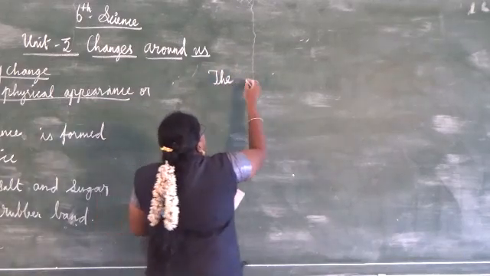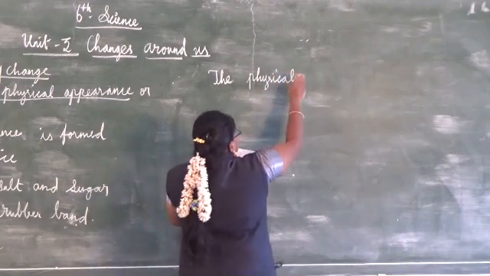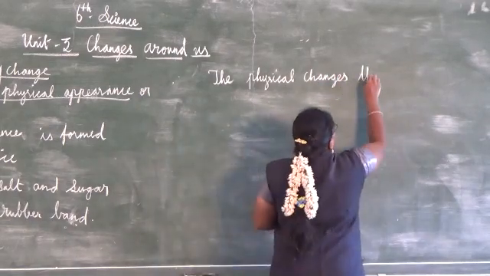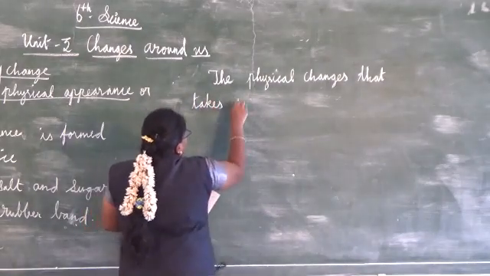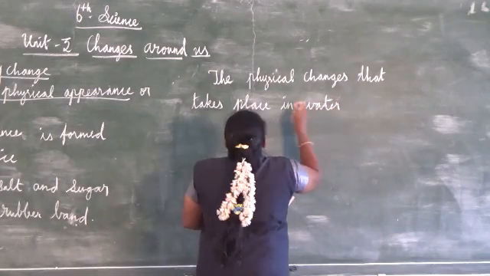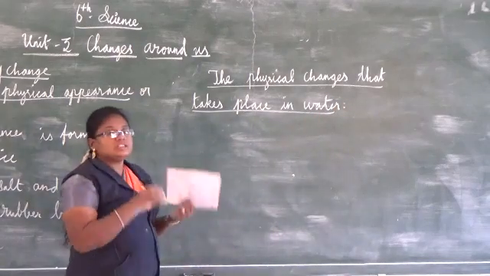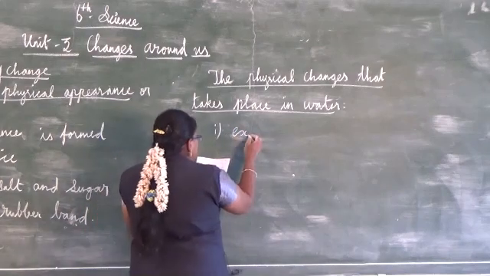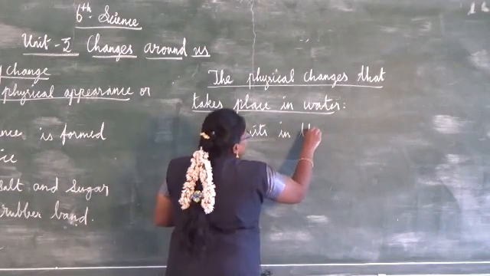Next, a particular separate heading is given: physical changes that take place in water. Water exists in all three states.